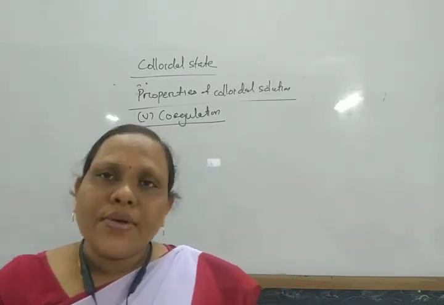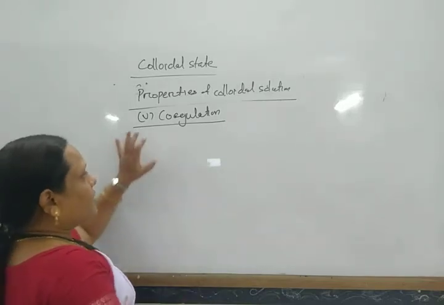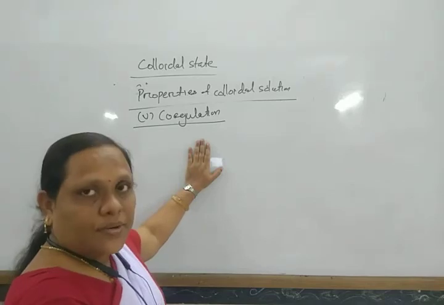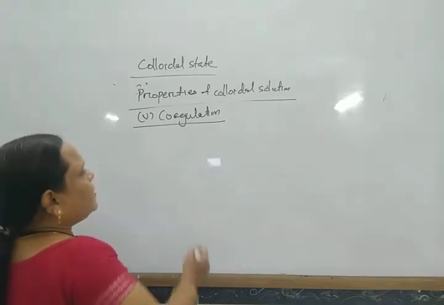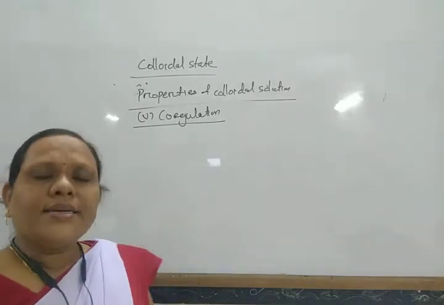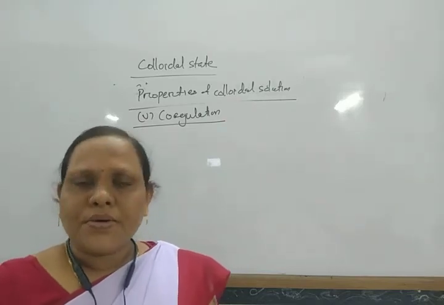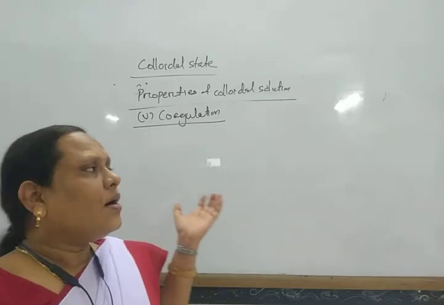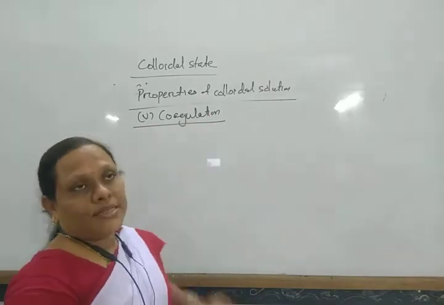So coagulation generally takes place either by heating or by adding some electrolyte. The coagulation power depends on what type of electrolyte is used.